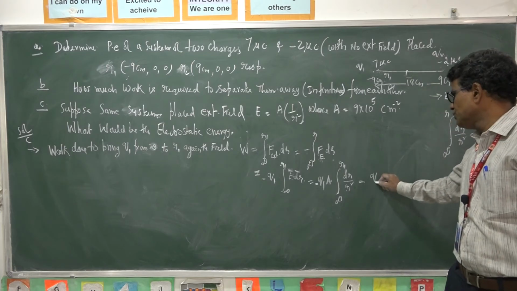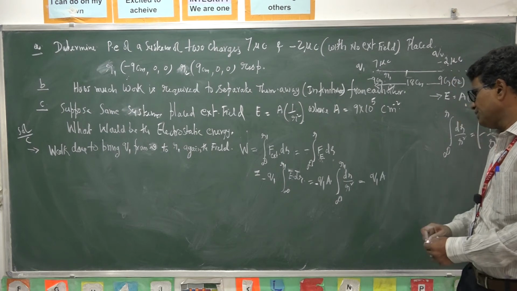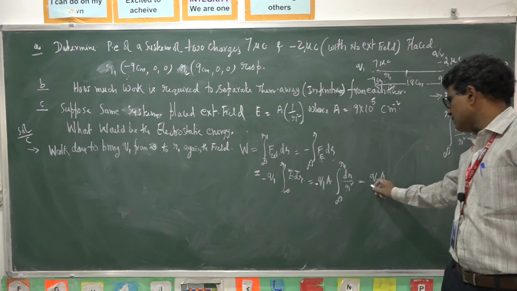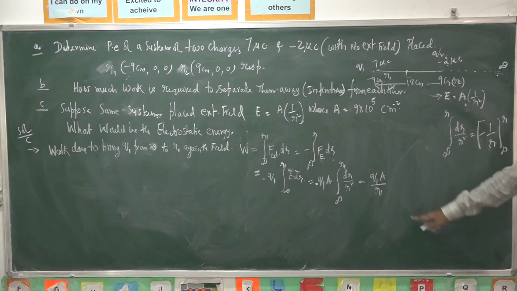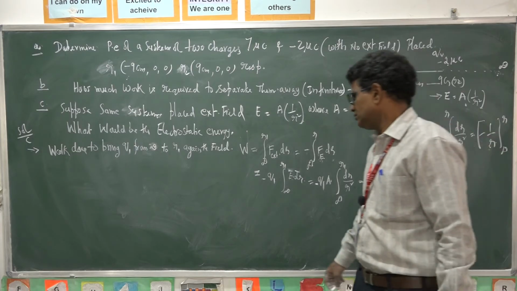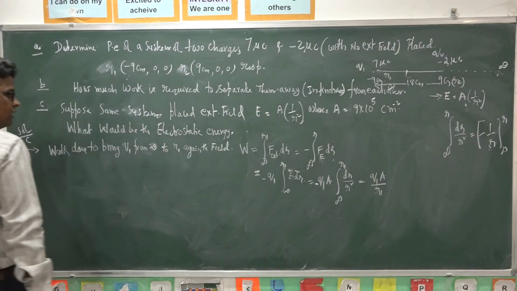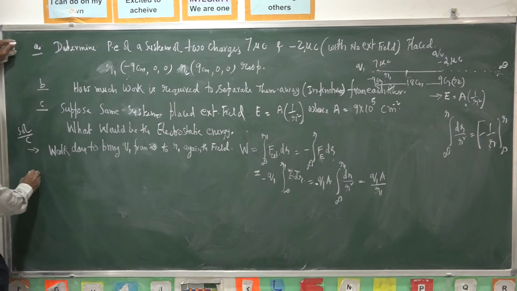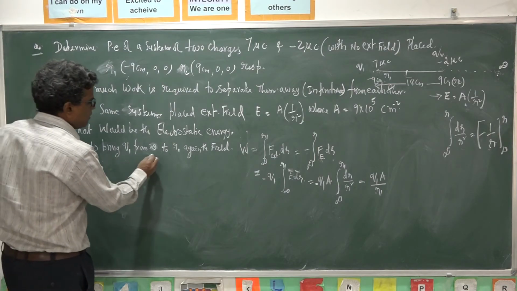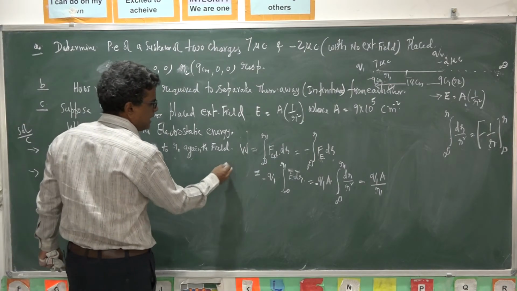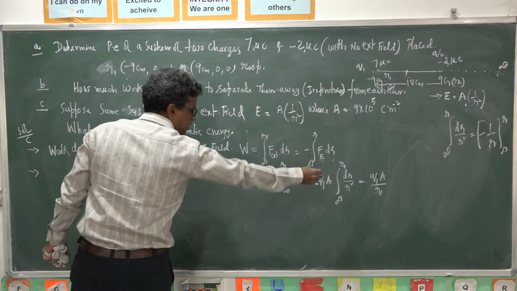So you will get Q1 A into 1 by R1. This is the work done to bring Q1 from infinity to R1 against the field.